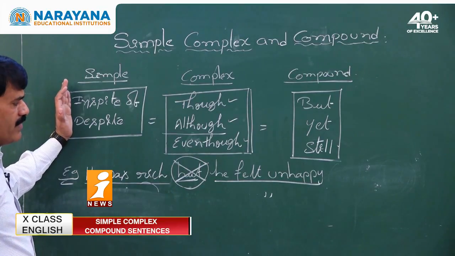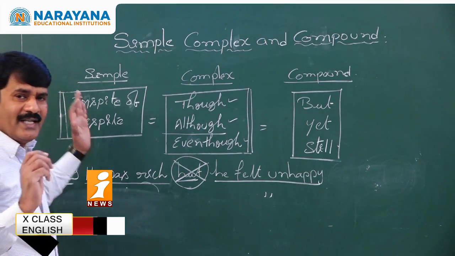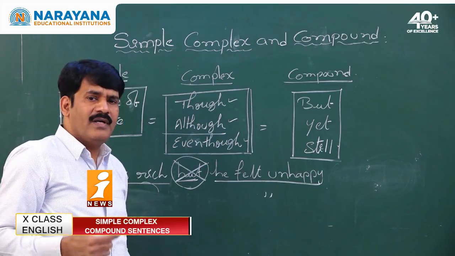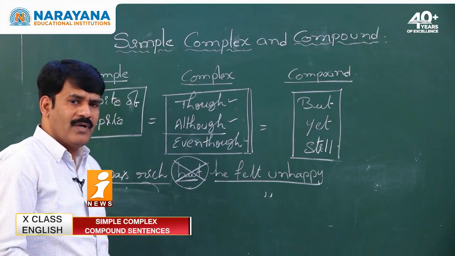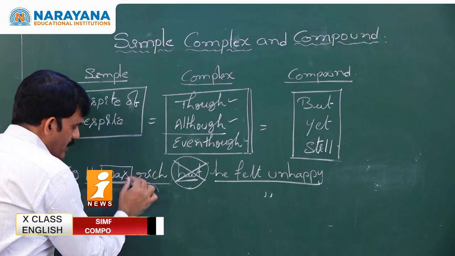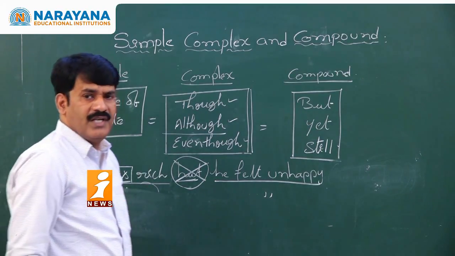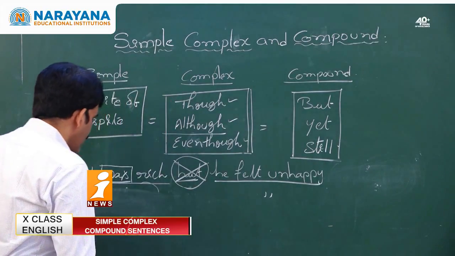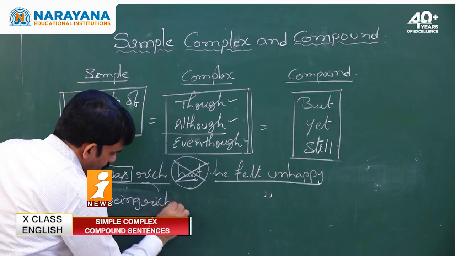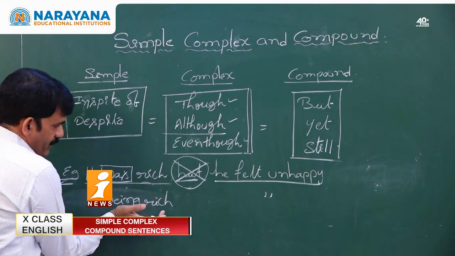When both the words are conveying the same meaning, what was the technique I told you to convert a clause into phrase? To convert a clause into phrase, you have to write the fourth form of the verb given. What is the fourth form of the verb? The fourth form of the verb is being. Then you take being. Being rich. So, I made my clause into phrase.